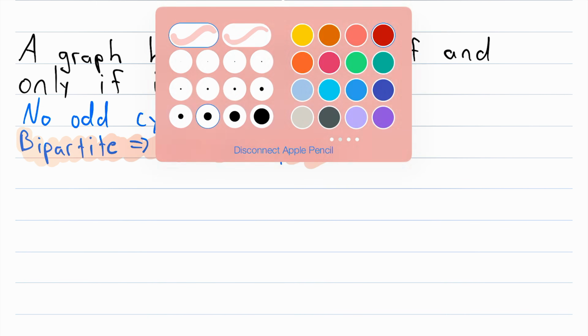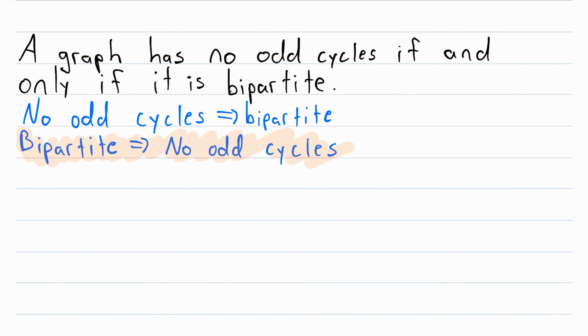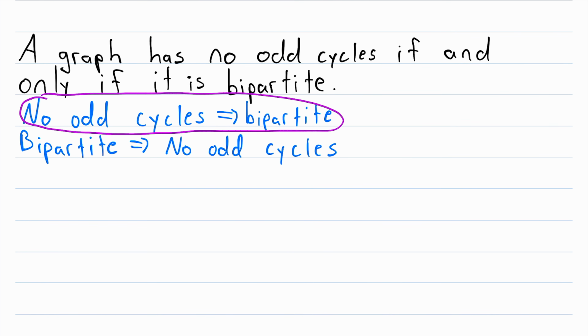So in this video, we're focusing on the more difficult direction, that if a graph has no odd cycles, then it is bipartite. So let me go ahead and circle that, so we know what we're talking about. We're not talking about this, we're proving this. This proof is a little long, but I hope you'll stick with me, and I think we'll have a lot of fun going through this proof.